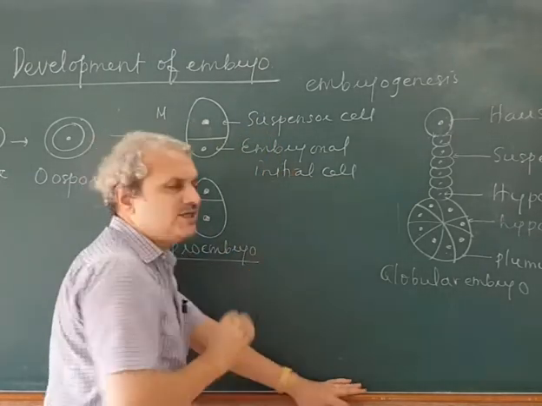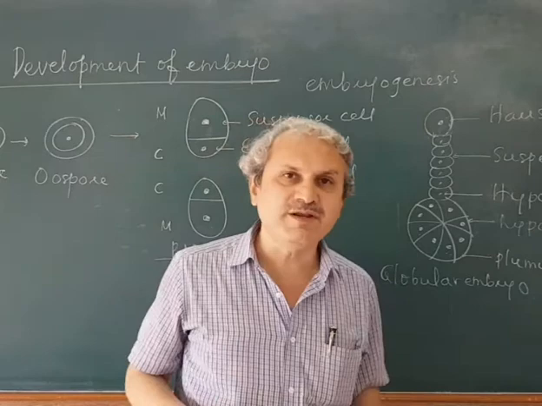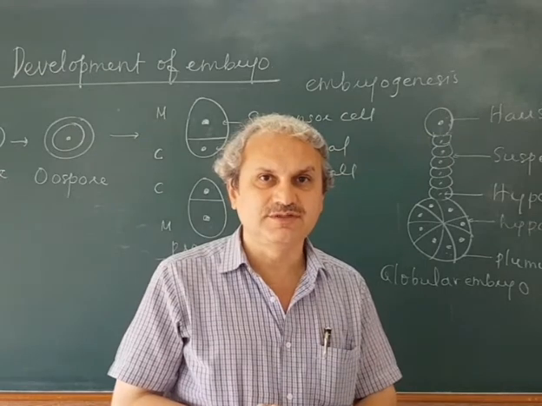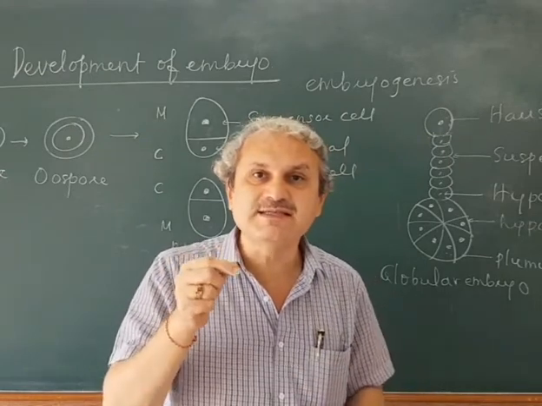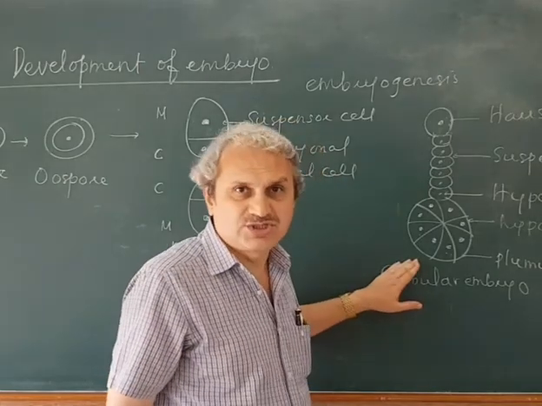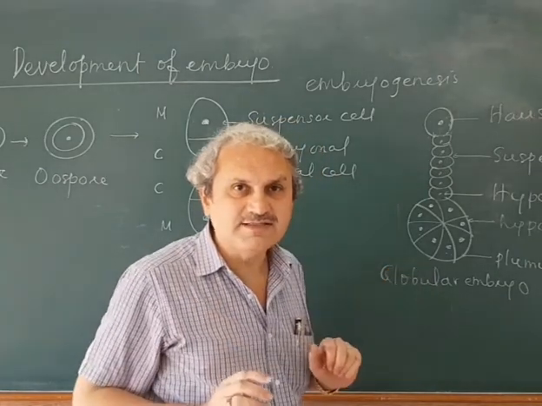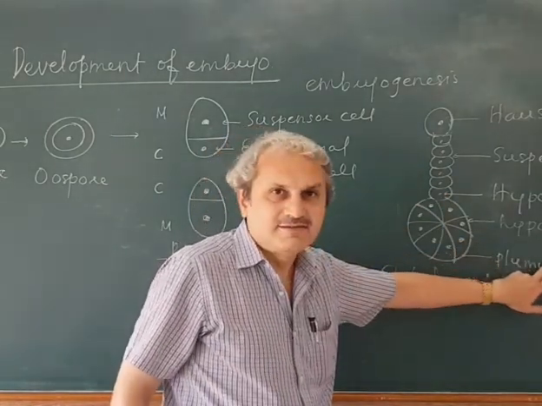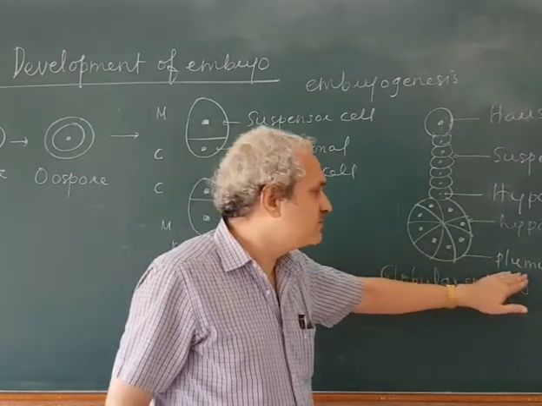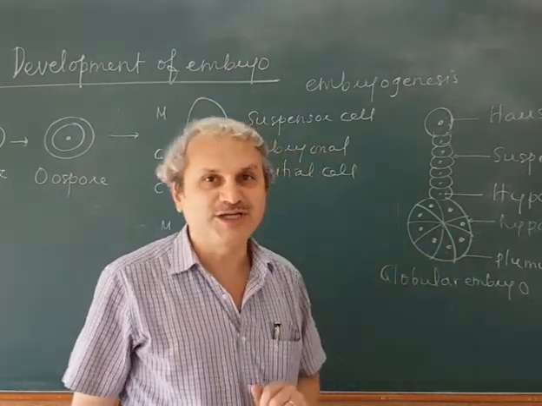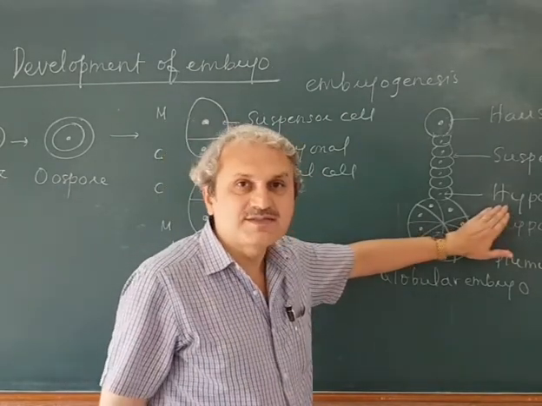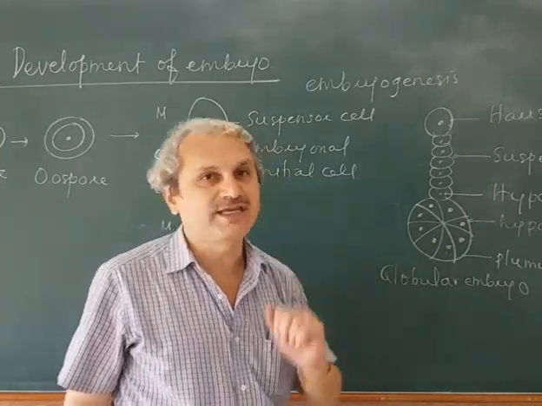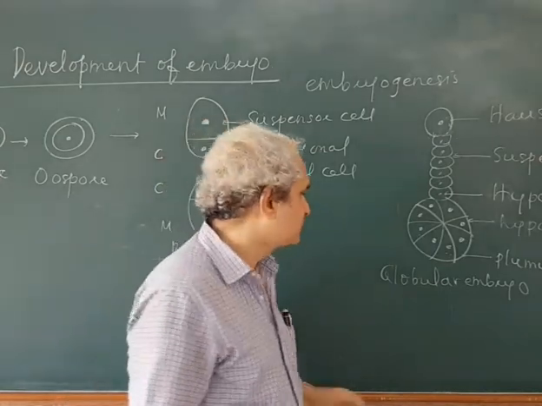Now, this embryonal initial cell undergoes division in several planes, one transverse and two vertical, which are at right angles to each other. It results in the development of 8 cells, that is an octant stage. The lower 4 cells form the hypocotyl and the radicle. The upper 4 cells form the plumule and 1 or 2 cotyledons. The hypophysis then develops into parts of the radicle and the root cap. Is that clear?